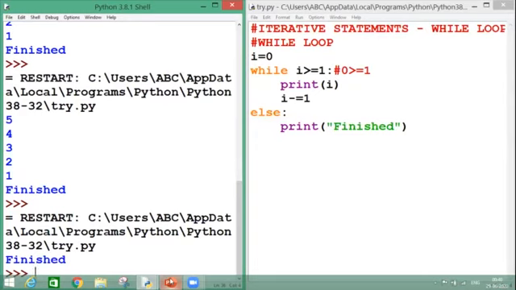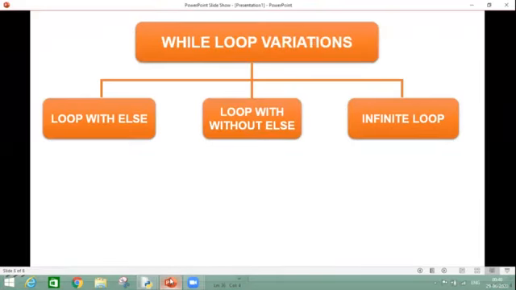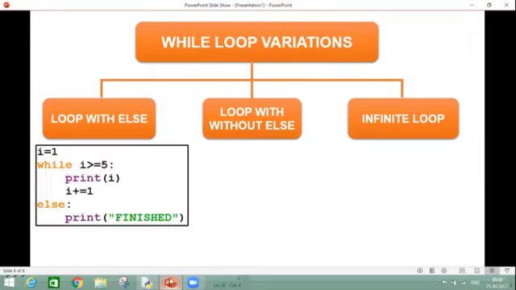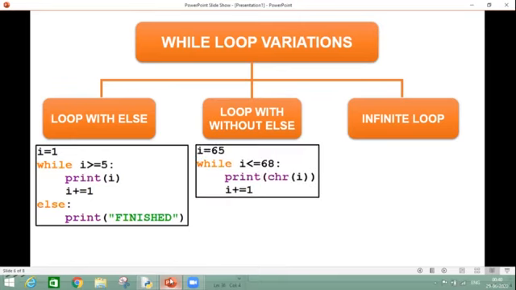Let's come back. So here we are going to learn while loop variations. There are 3 variations. First is loop with else. As we have discussed just now, we can use else along with while loop. Second is loop without else. 2 examples we have already done where we have not used else. This is an example which is saying print A to D characters.